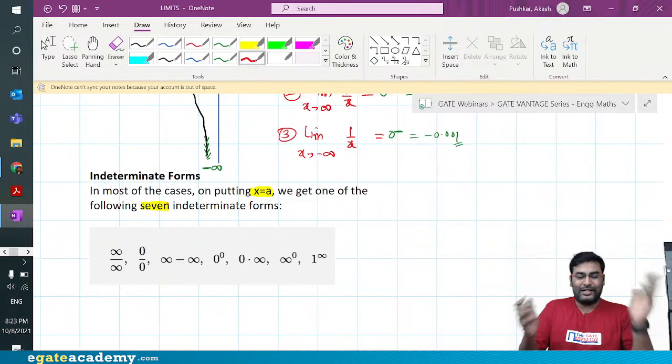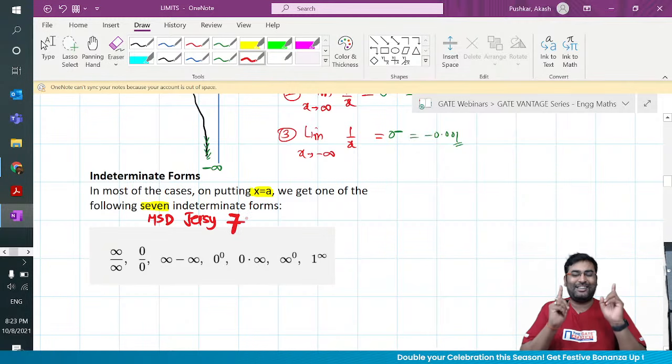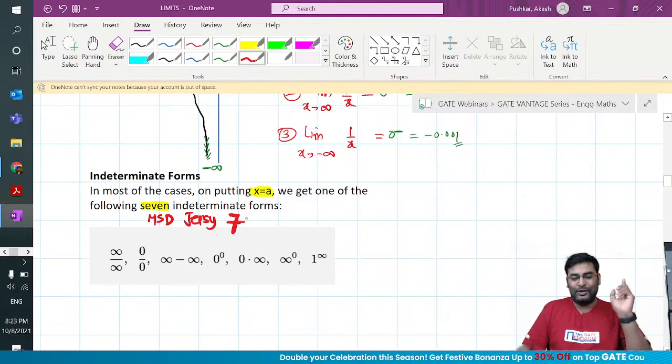There are only 7, and to remember it, you can remember the MSD jersey number. What is his jersey number, guys? Mahendra Singh Dhoni. It's 7. So there are only 7 indeterminate forms. Focus on it. What are they?